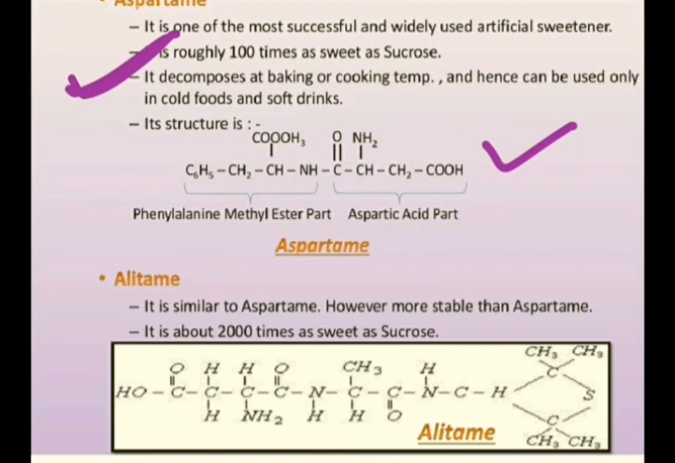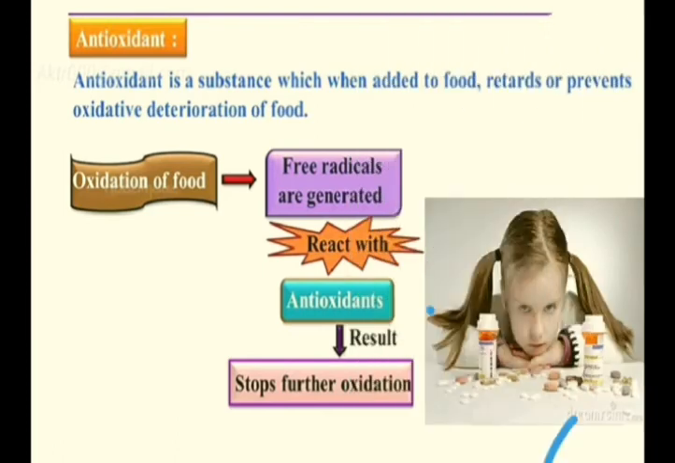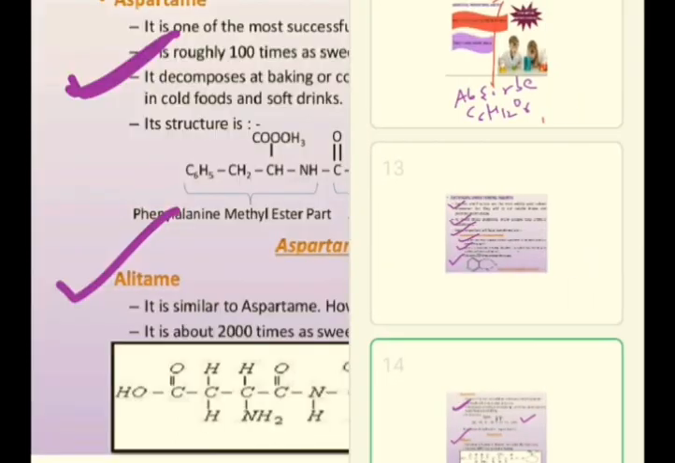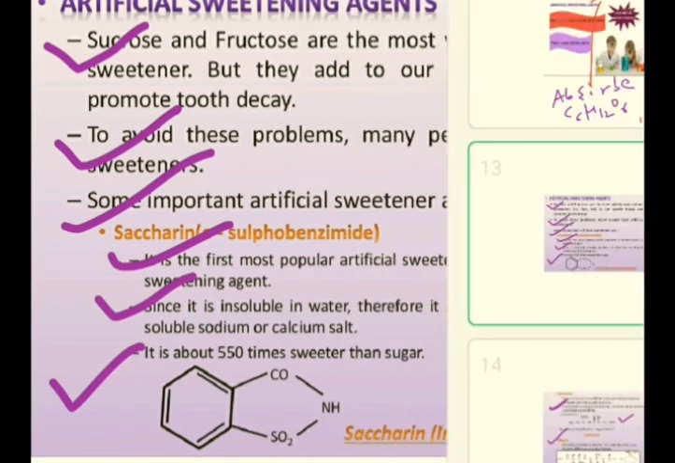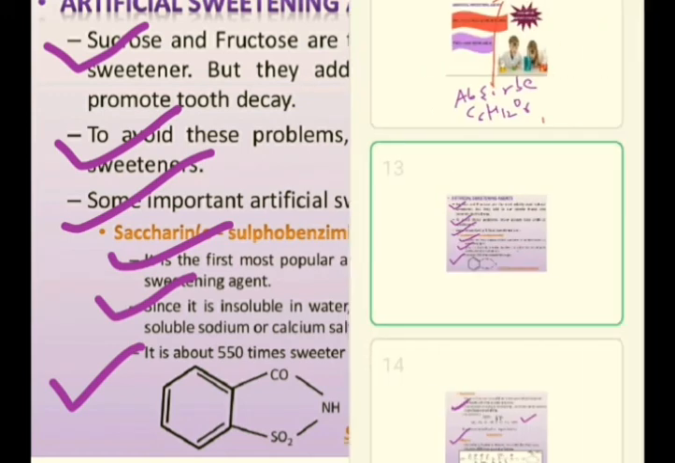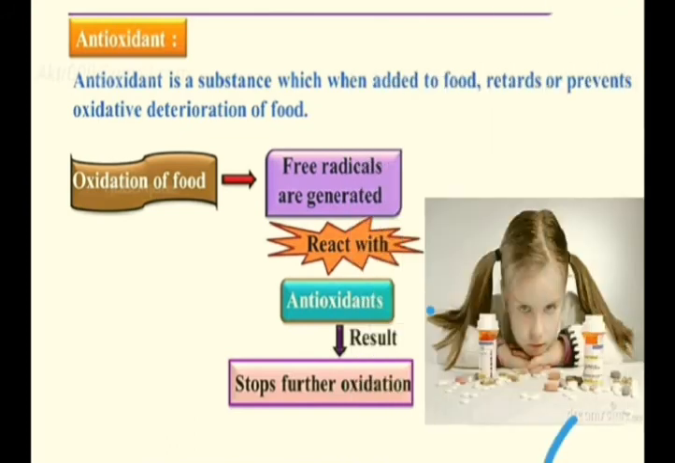Alitame is similar to aspartame, however more stable than aspartame. It is about 2000 times as sweet as sucrose. So alitame has very high sweetening capability. So that was about the sweetening agents: aspartame, alitame, sucrose. Sucrose is natural.